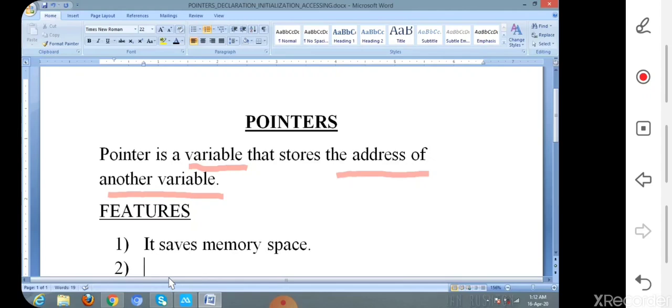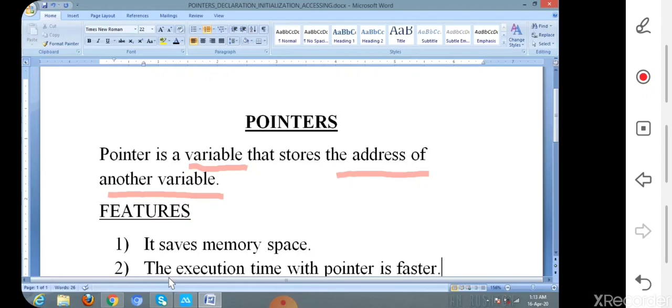The next feature is the execution time with the pointer is faster. When compared to normal variables, the execution time with the pointer is faster because here data is manipulated with the address.